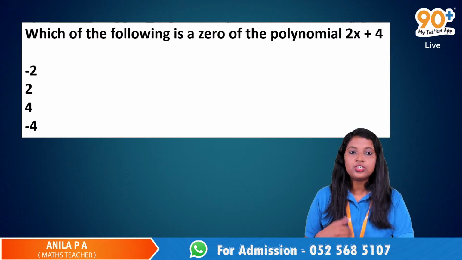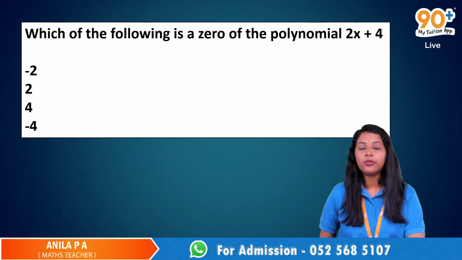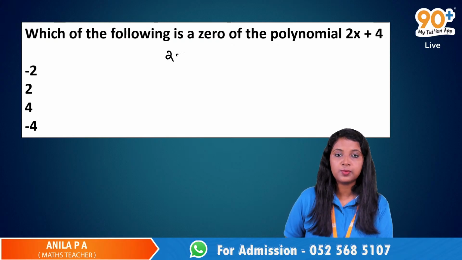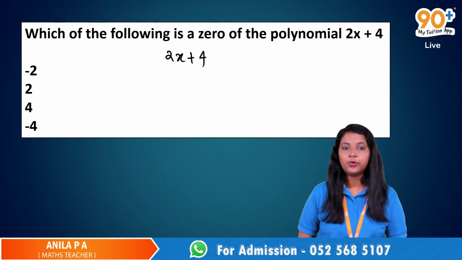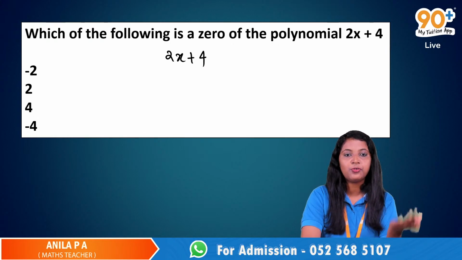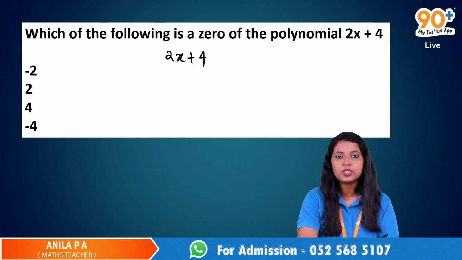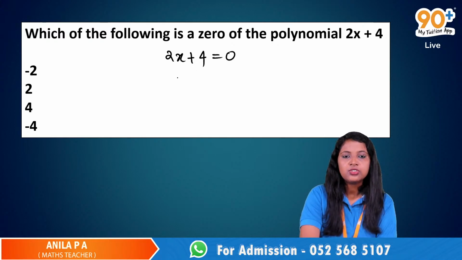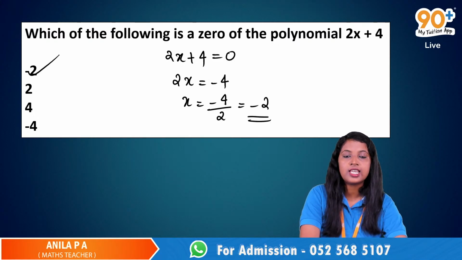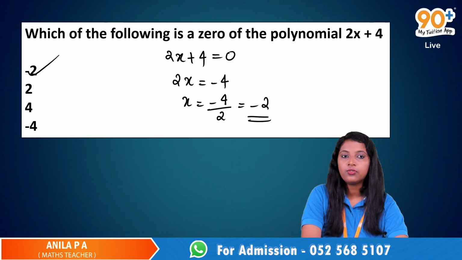Okay, which of the following is a 0 of the polynomial 2x plus 4? So we have this 2x plus 4. If you want, you can just substitute the values one by one. Or just find the 0 of this polynomial, that is more easy, right? So 2x plus 4 is equal to 0, so 2x will be minus 4, x is equal to negative 4 by 2, that is negative 2. So here we have an option, say negative 2. So negative 2 will be a 0 of this polynomial.